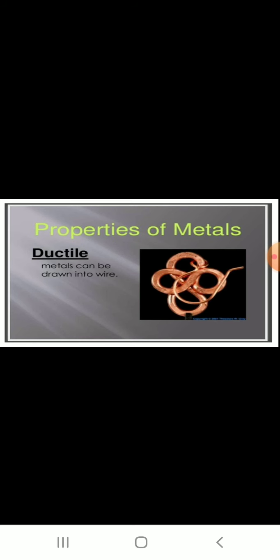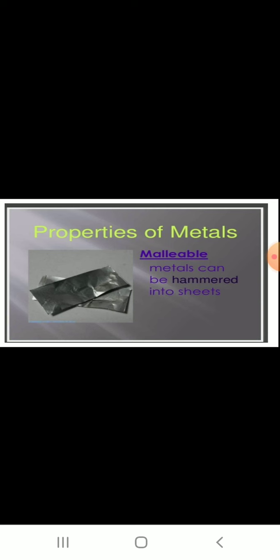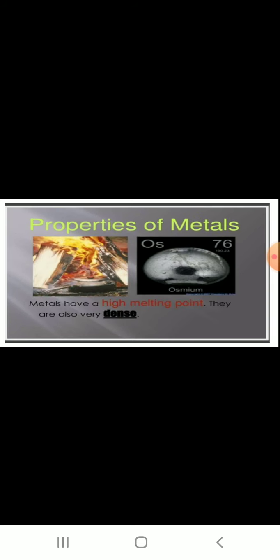The second property of a metal is ductility, or ductile. You can see in the picture that it can be drawn into thin wires. That is possible only with metals, so we call it ductility. Malleability: you can see thin sheets, which means you can hammer a metal and make thin sheets out of it. That is another property of a metal.